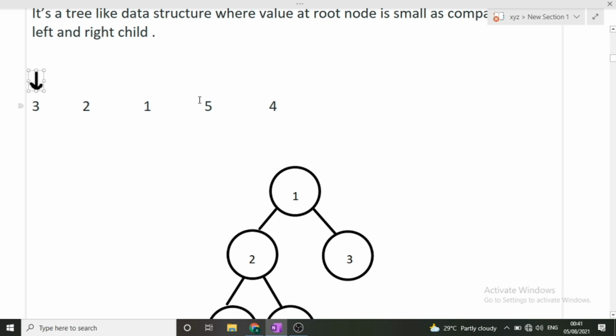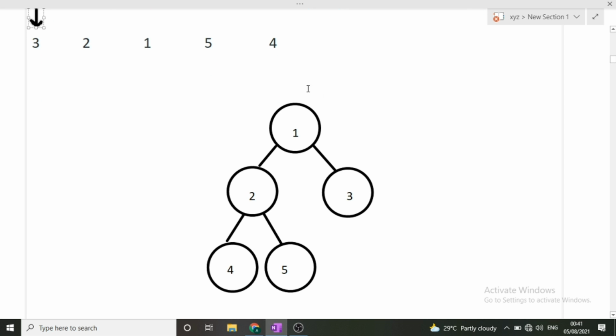First, the largest element is 5, so the second largest element will be 4. We will be using a heap data structure. First of all, this is a min heap. Initially, I will form a heap using this array. I have all the values, and using these values I have formed this heap.